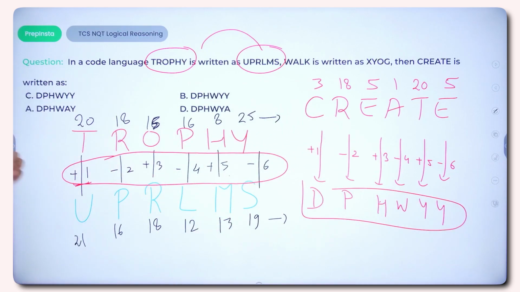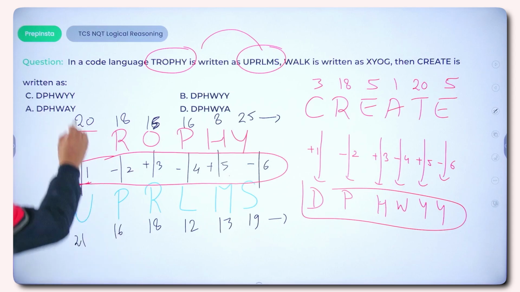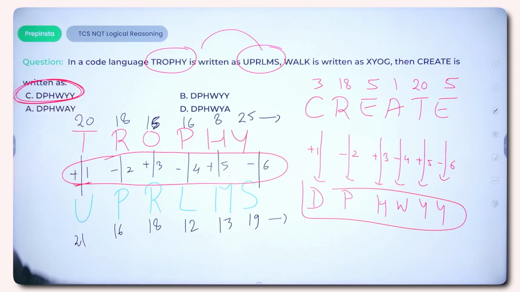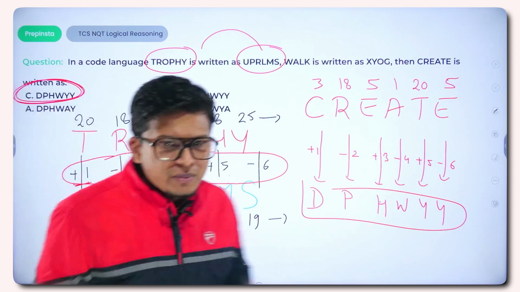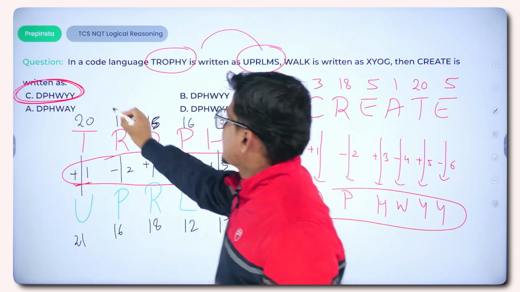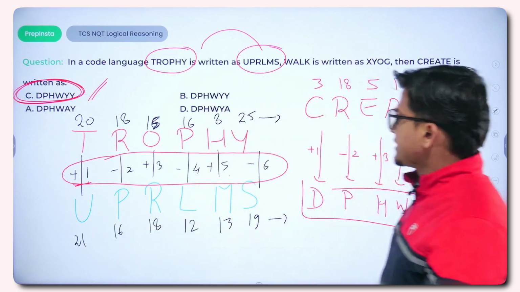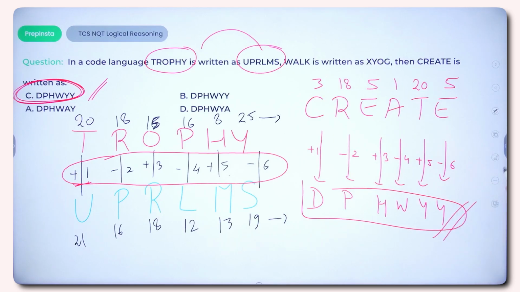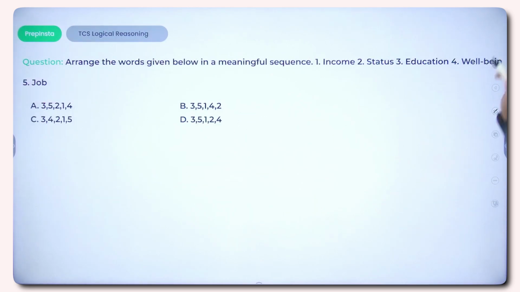So which of the options would be right? DPHWYY, option number... Okay, there might be some issue with it. It is option A which is correct, right? DPHWYY would be the correct form. This would be the code for the given word.